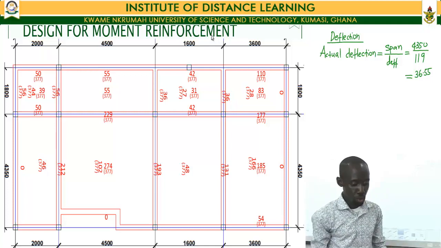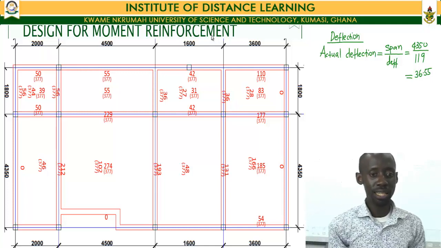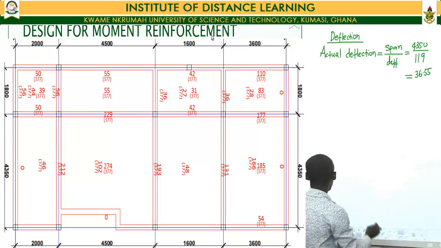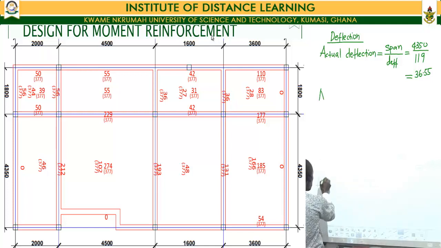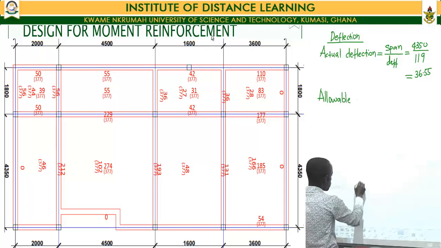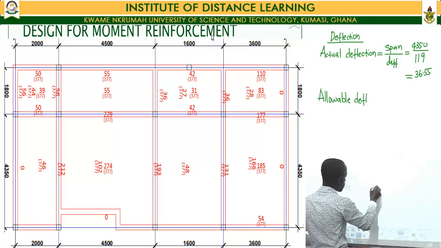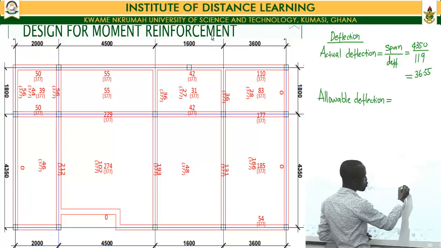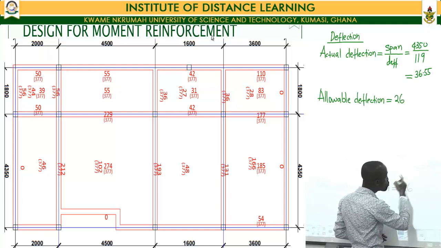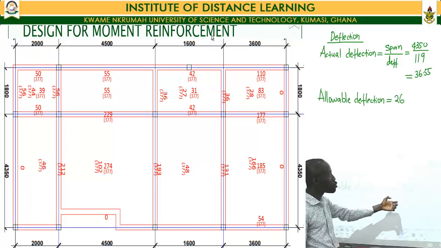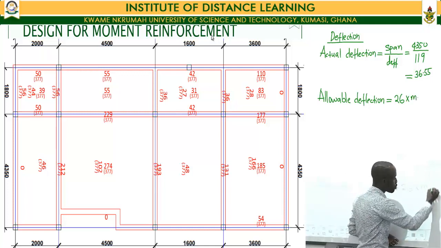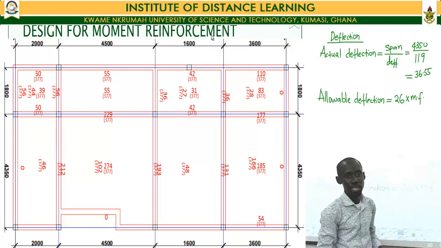But then going through our BS code, it gave us span to depth limits, right? And from the beginning, the span to depth limit that we worked with, which now becomes our allowable deflection, is 26. And now because we've introduced reinforcement into our concrete section, we'll move ahead and apply our modification factor.